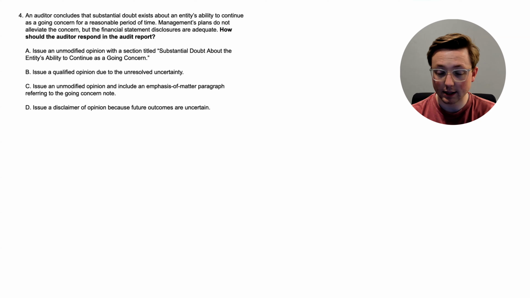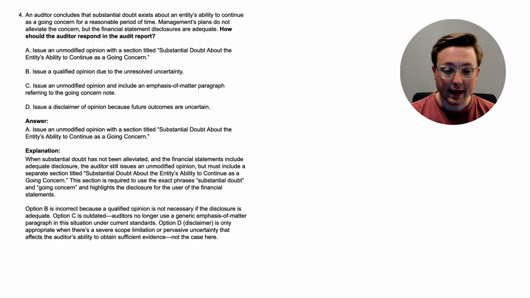So that's what you did in the other situation. Is it the same in this one? And then option D, issue a disclaimer of opinion because future outcomes are uncertain. So what is the auditor going to do in a situation where the management plan did not alleviate the doubt about the going concern? Think about this if you want, pause the video, but if not, let's go ahead and take a look at the explanation together.